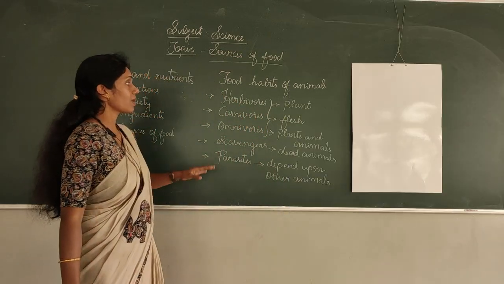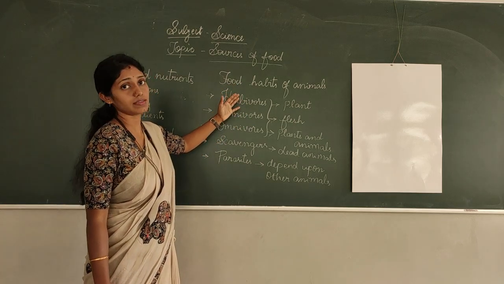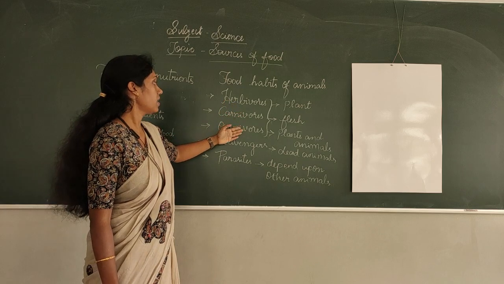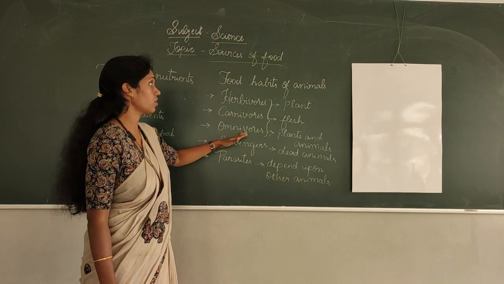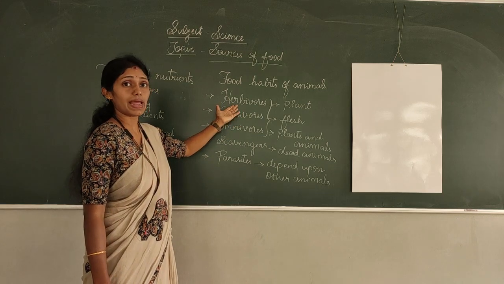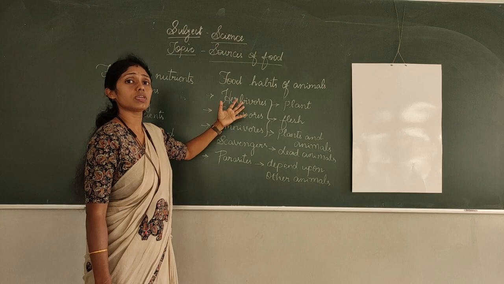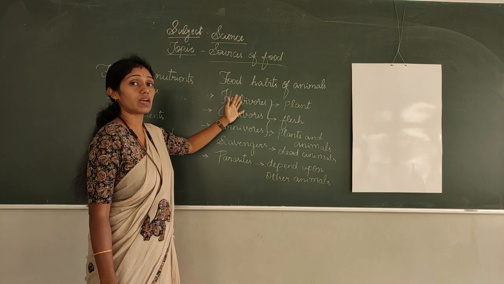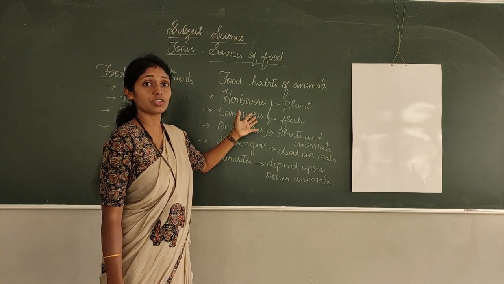So mainly we classify the animals into three categories, that is herbivores, carnivores and omnivores, and then scavengers and parasites. Herbivores, plant-eating animals, for example cow, sheep, goat, elephant, giraffe. Carnivores, lion, tiger.